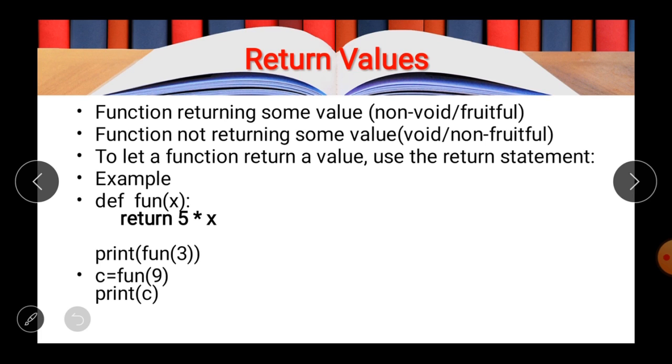Now moving forward, the last topic is how you can take a value from the function. From the returning point of view, there are two types of functions available.